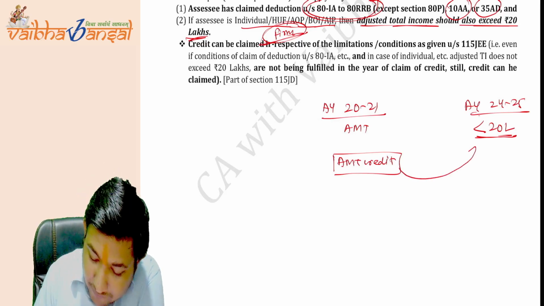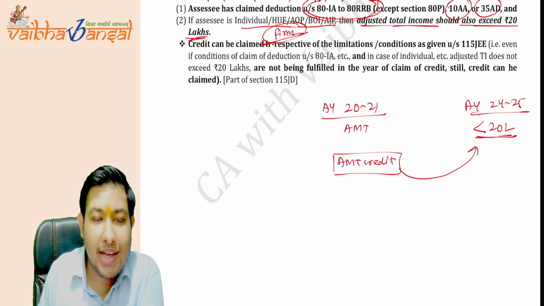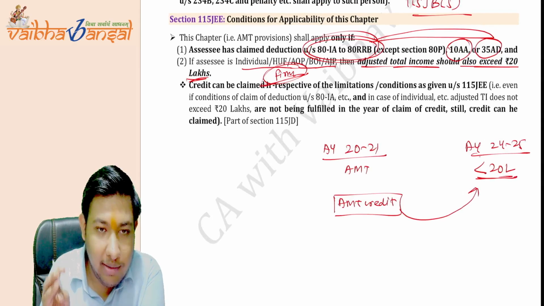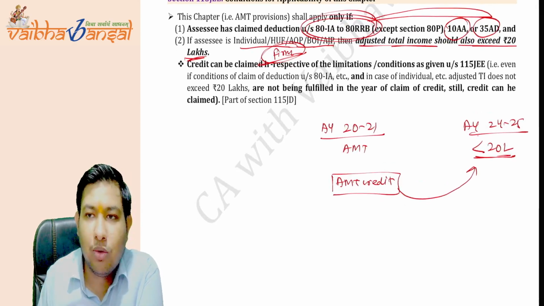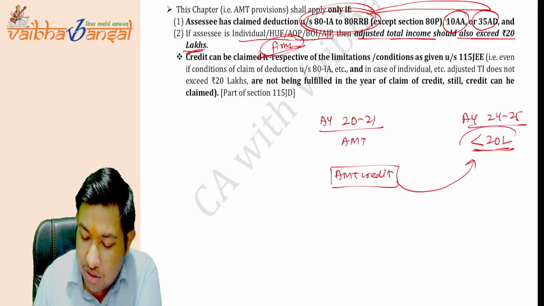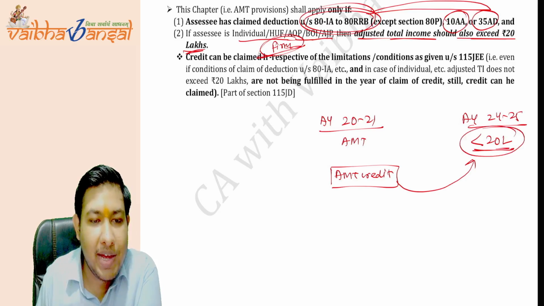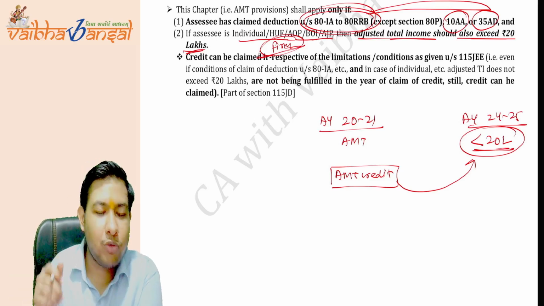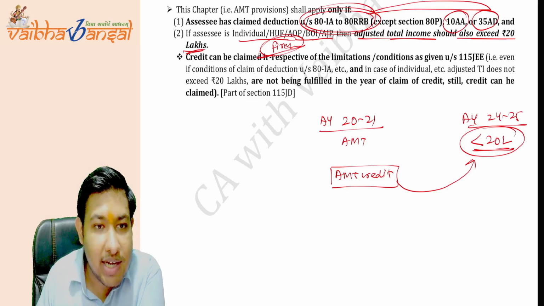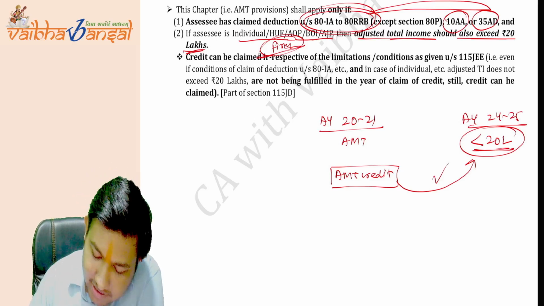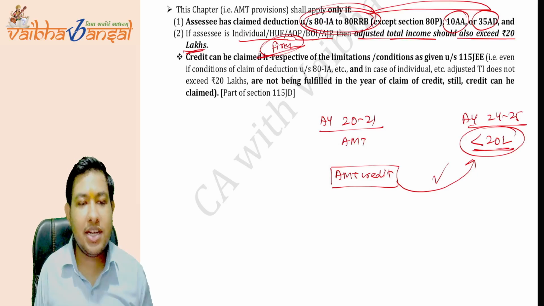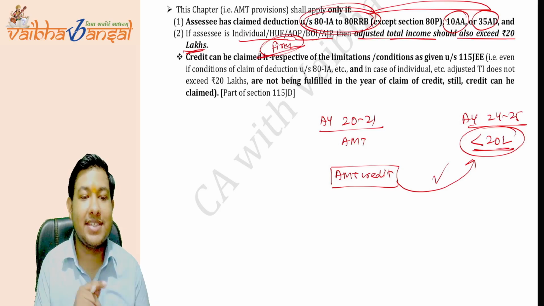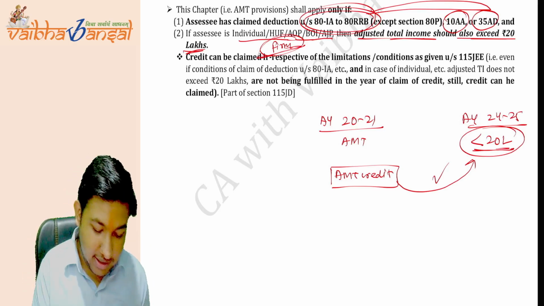So when I want to claim this AMT credit, can I claim? Because the provision says that the applicability of the AMT chapter will only be available if your adjusted total income exceeds rupees 20 lakhs. But here my adjusted total income is less than 20 lakhs. So can I adjust that AMT credit? The government said yes, you can adjust that AMT credit. The limit of 20 lakhs is not to be seen at the time of adjusting the credit. Is this clear to you all?